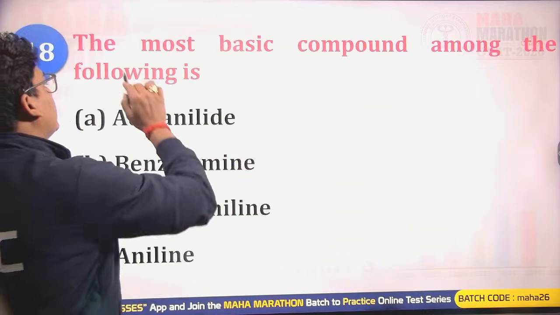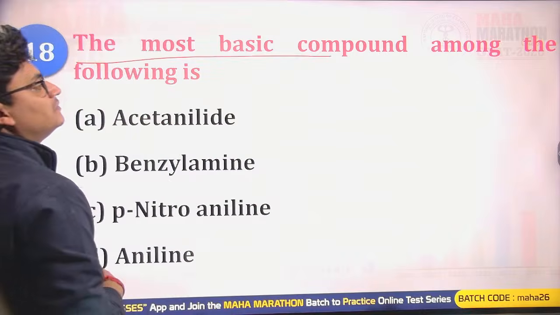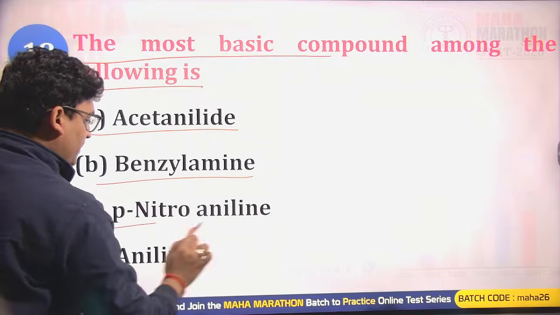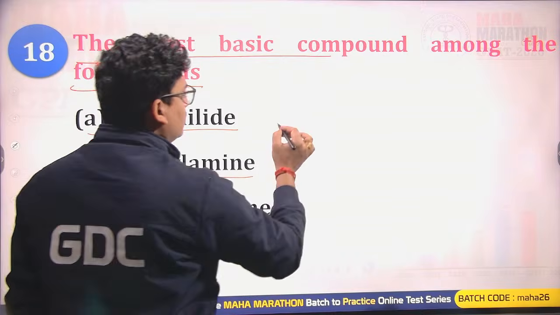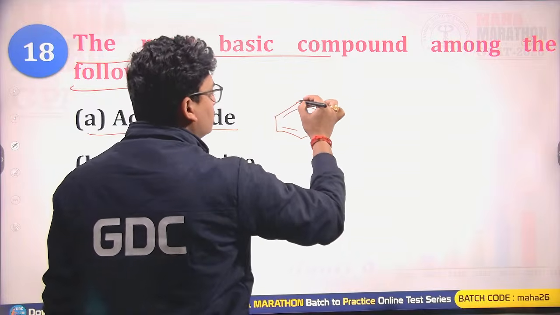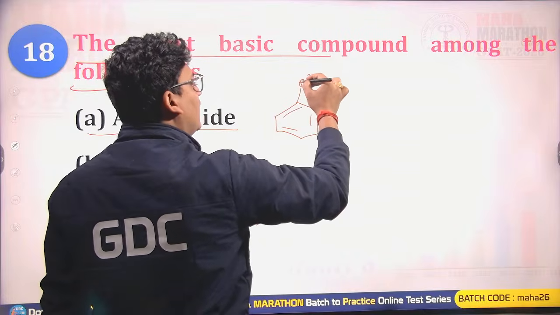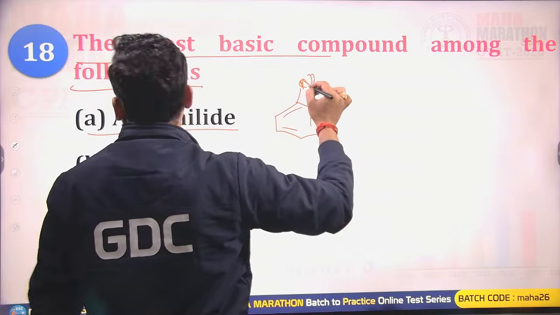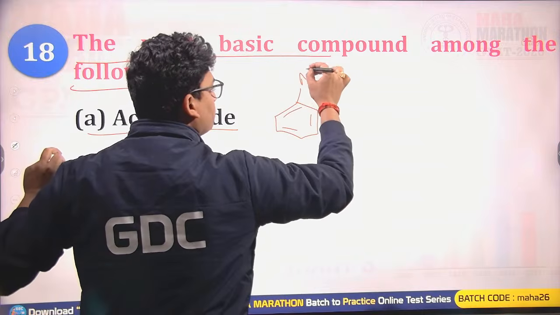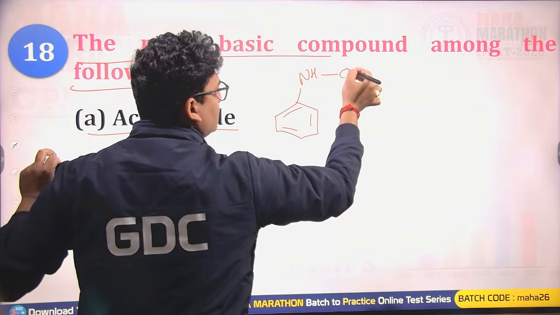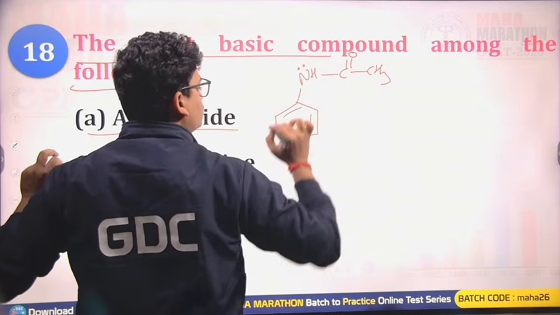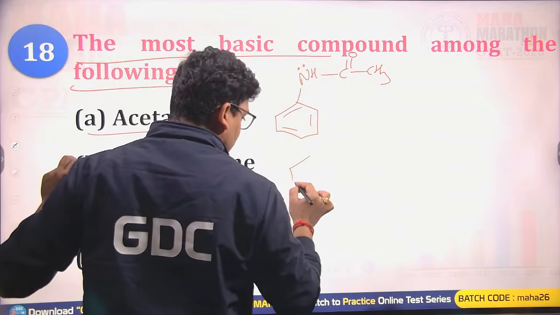Alright. The most basic compound among the following is acetanilide, benzylamine, paranitroaniline, or aniline. So for the most basic, here we are having acetanilide, with N H C double bond O CH3, nitrogen's lone pair.